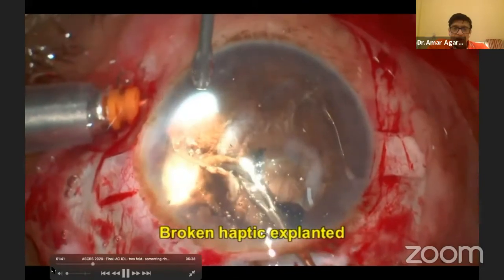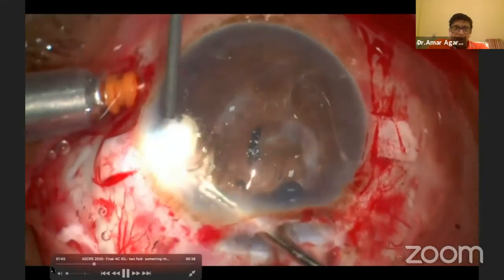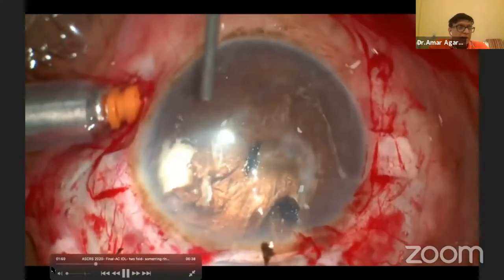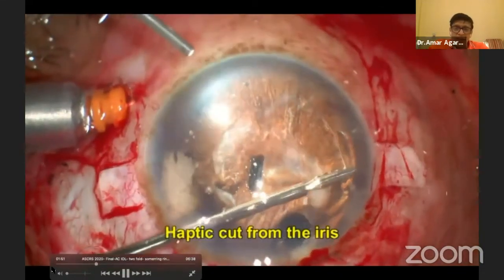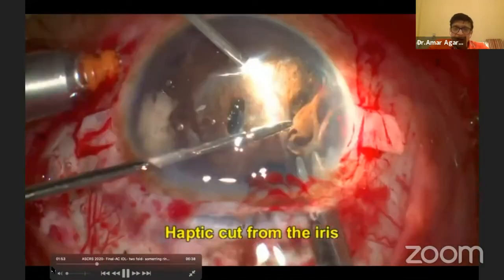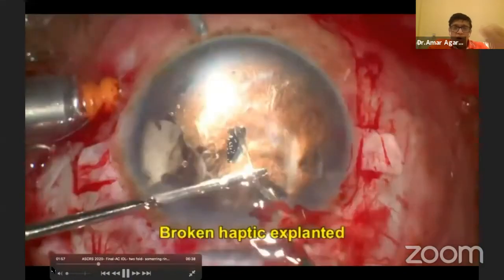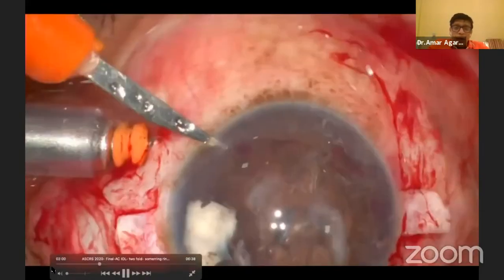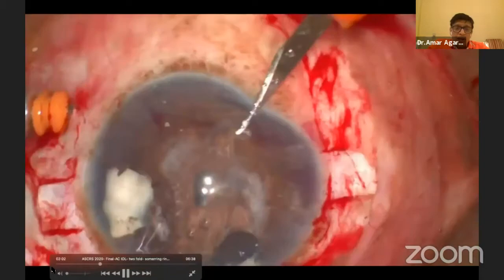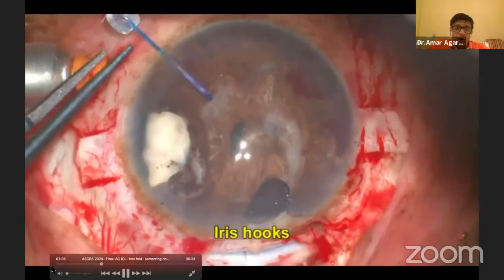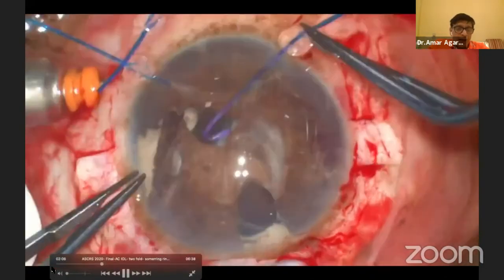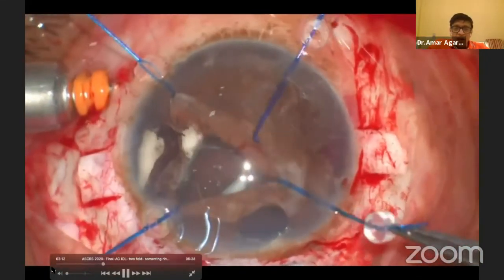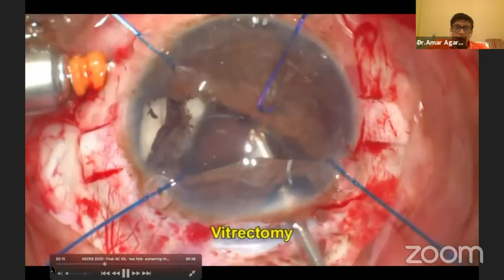So we have taken off this broken haptic there. But remember, that portion of the Sommering ring is still present inside the eye. Now I'm going to take off the second portion. Again, I'm going to cut it here, take it off there. Once I have taken off the second portion, I'm going to use iris hooks because I can't see clearly at all. So I'm going to use the iris hooks to enlarge this area. Here you can see the iris hooks being used. I'm going to do that vitrectomy now.